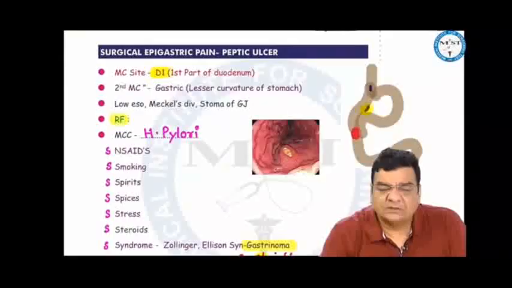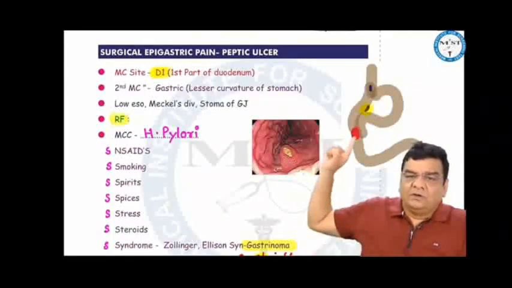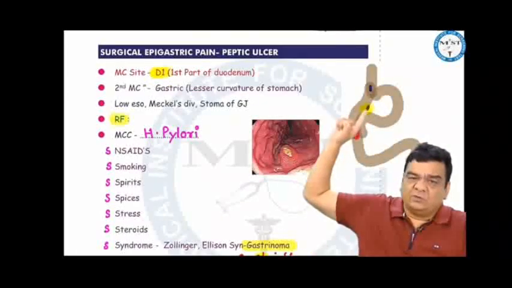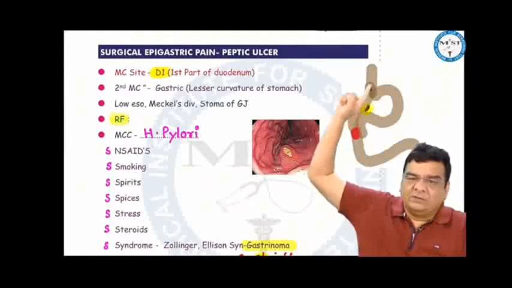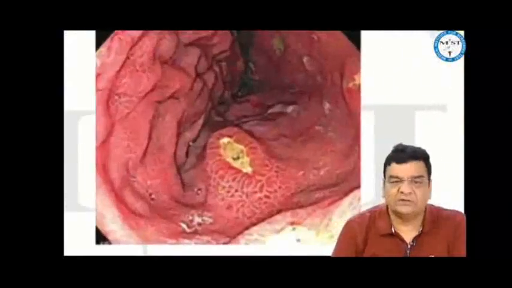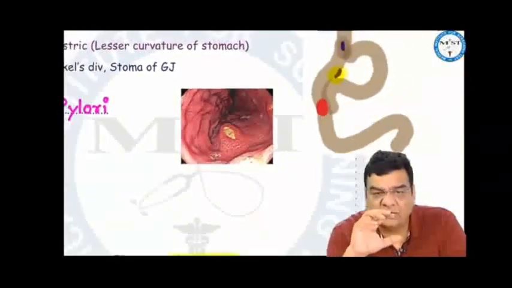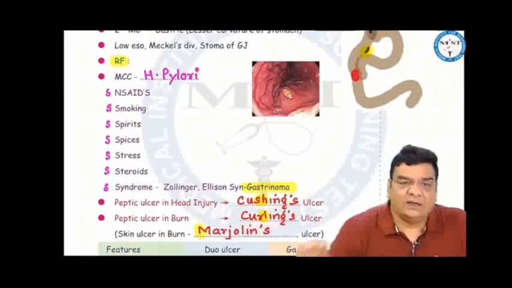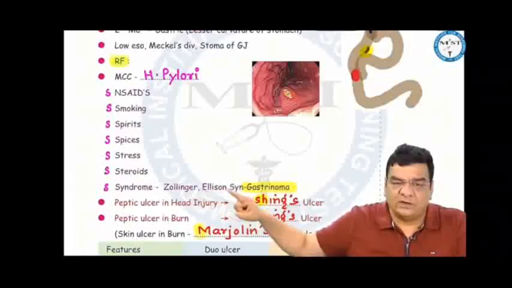If we talk about peptic ulcers, the most common site of peptic ulcer is the first part of the duodenum. The second most common site is the stomach. In the stomach, they are more commonly seen in the pre-pyloric region on the lesser curvature. They may be seen in the lower esophagus. They may be seen in the Meckel diverticulum or the stoma of gastrojejunostomy. And the various risk factors for these peptic ulcers would be, most commonly, Helicobacter pylori. However, various S's like NSAIDs, smoking, spirit, spices, stress, steroids, syndrome, Zollinger-Ellison syndrome, or gastrinoma.